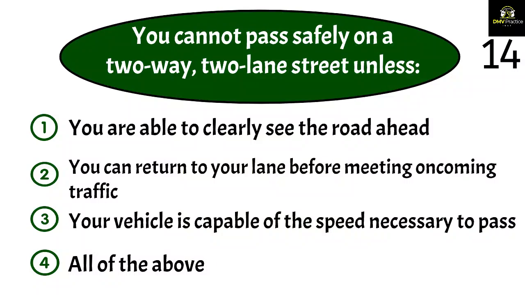Question 14. You cannot pass safely on a two-lane street unless 1. You are able to clearly see the road ahead. 2. You can return to your lane before meeting oncoming traffic. 3. Your vehicle is capable of the speed necessary to pass. 4. All of the above.